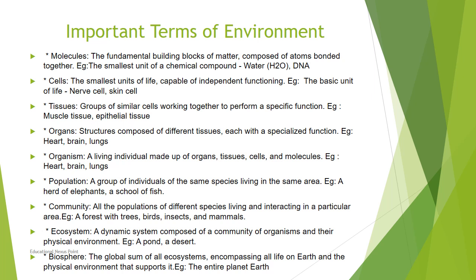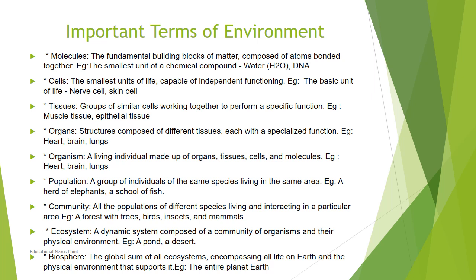For example, amoeba and euglena are unicellular organisms. But we humans, animals, birds, and all these come under multicellular. A type of cells combine together to perform a specific function. The group of cells working together to perform a specific function is called tissue.